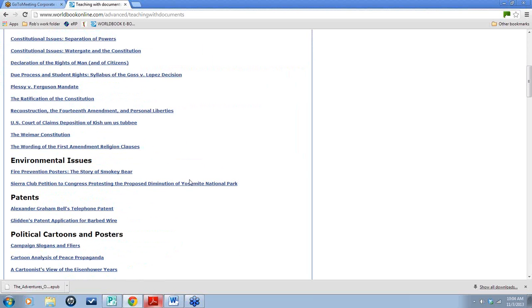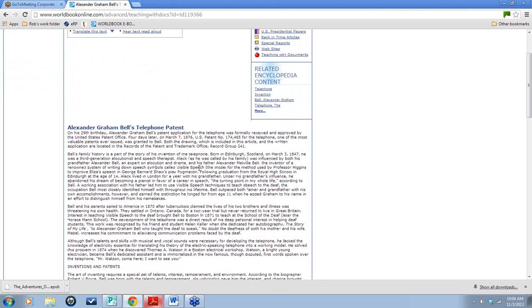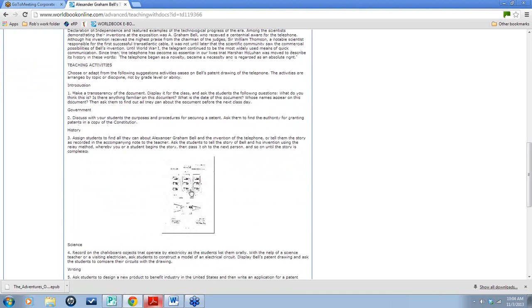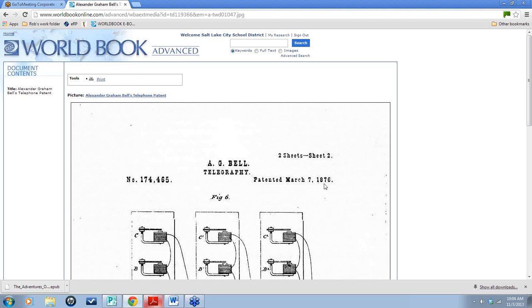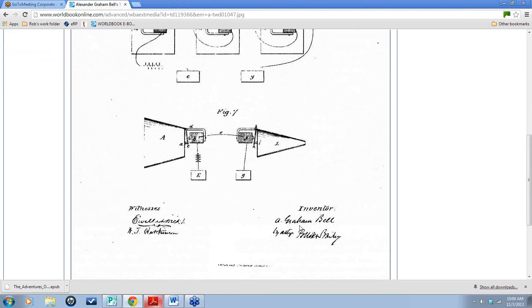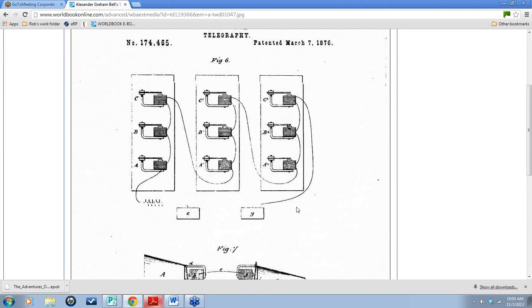So if I was a science teacher and I wanted to introduce my students to the telephone patent that Alexander Graham Bell did, this is a little historical background on what Alexander Graham Bell was doing. And if you scroll down, this is the actual patent in 1876. You can see it says A.G. Bell Telegraphy, and as you go down, it'll show that the inventor was A. Graham Bell, and this is his actual patent in history when he patented the telephone.